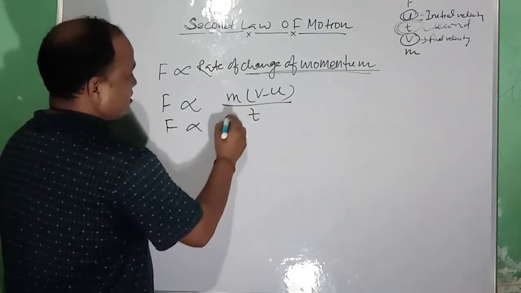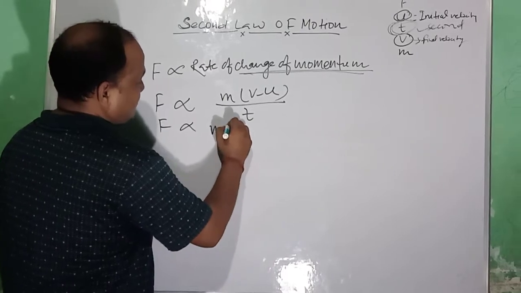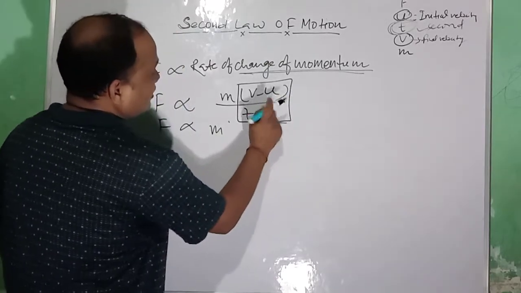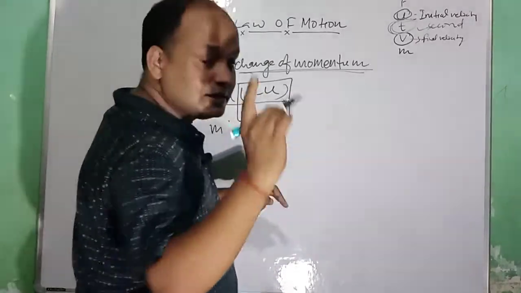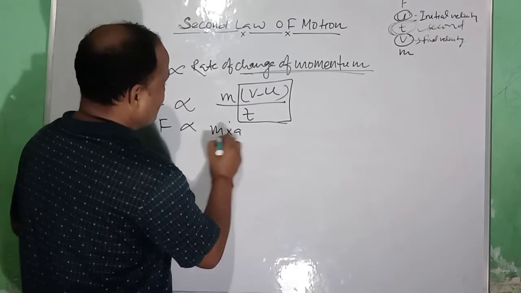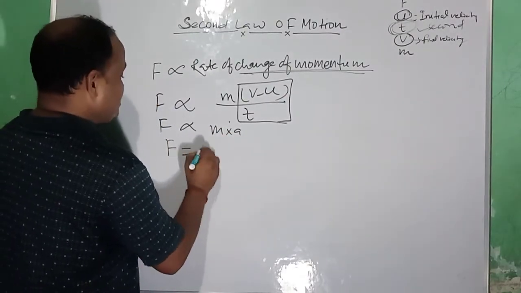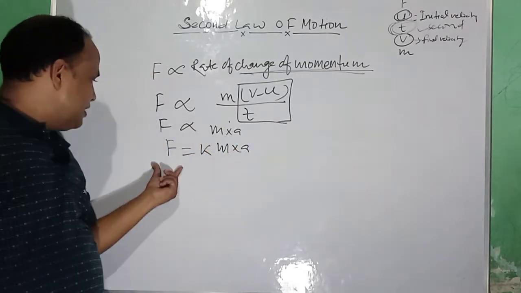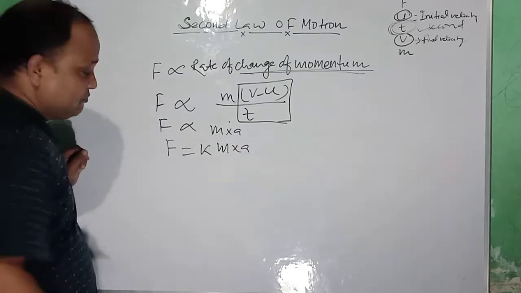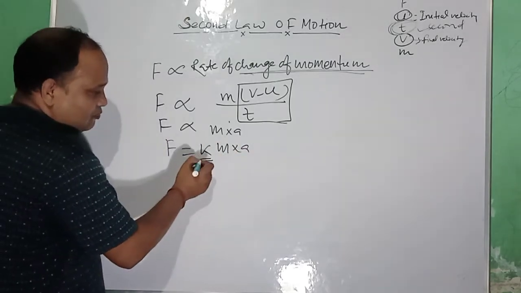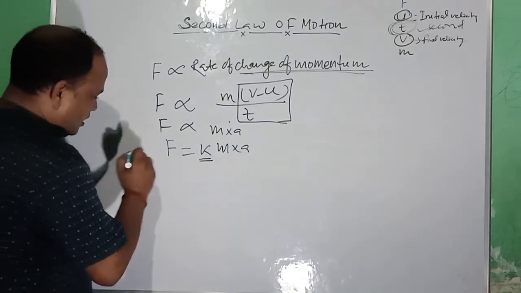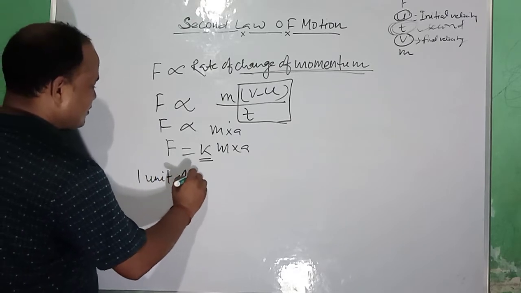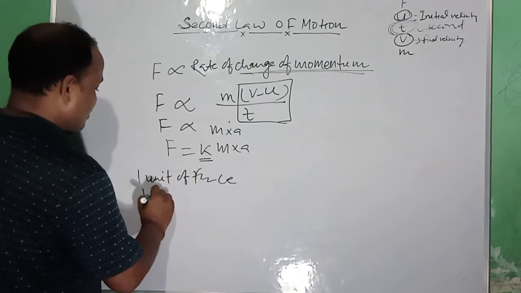F is proportional to m times v minus u by t, which is equal to m times a, since v minus u by t is acceleration. Now F is equal to, removing the proportion sign and taking a constant k, m into a. F is equal to kma. Here, to remove this constant, we take 1 unit of force,